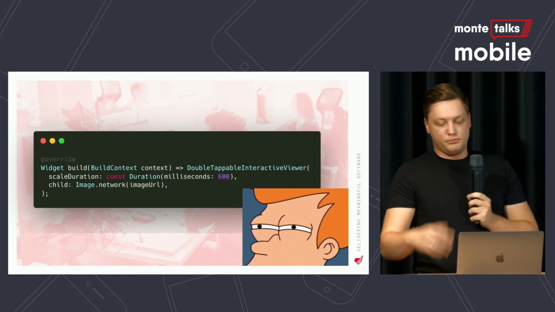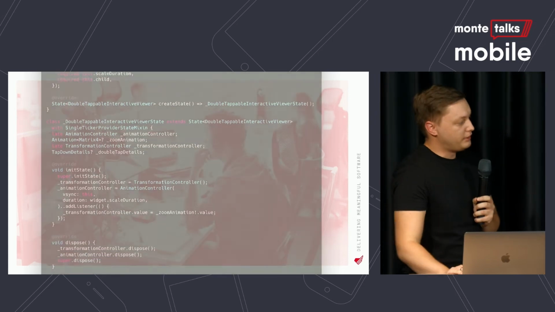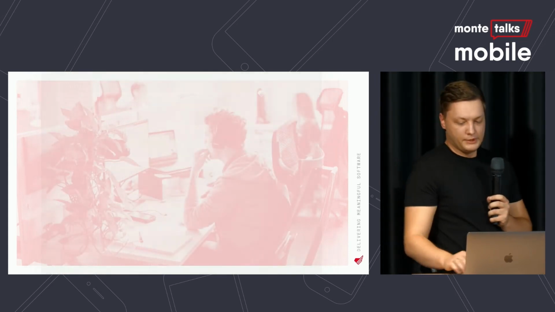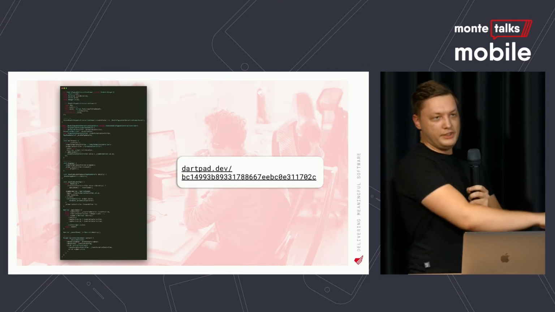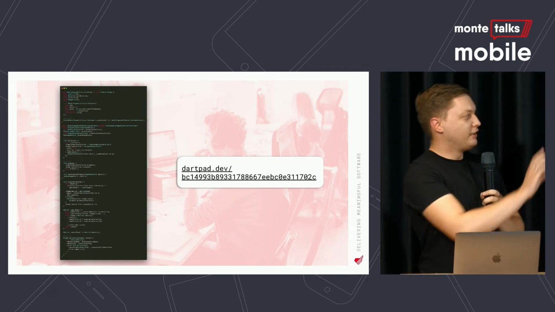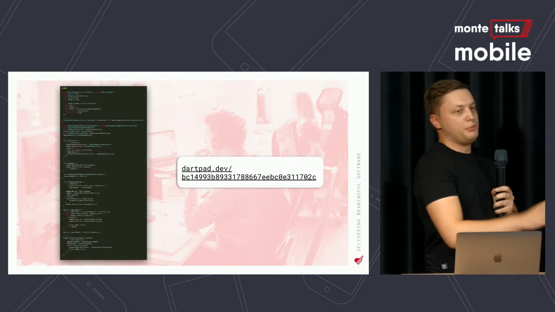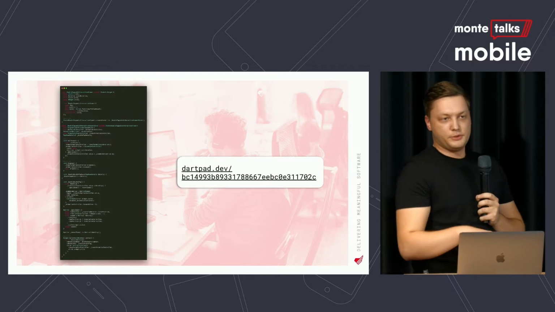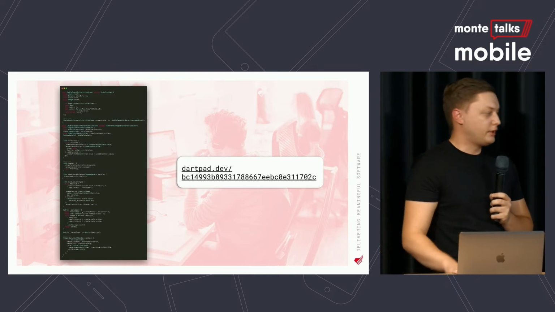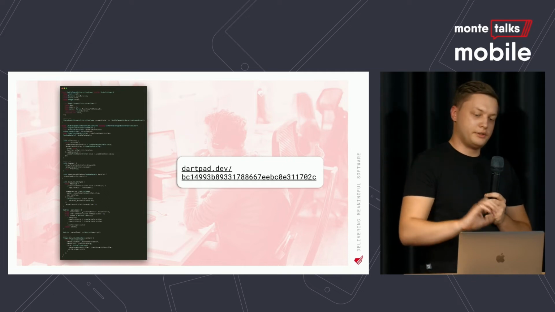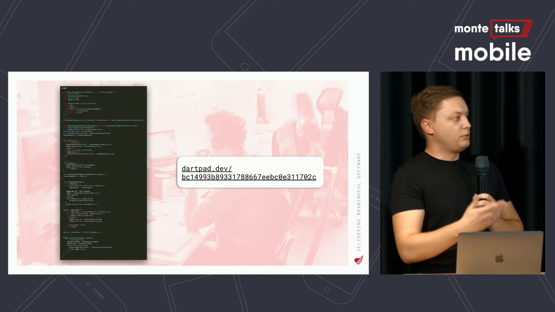So, and I promised you effortless examples. This is actually the code that is necessary for that. So this is not as effortless as you may think. But you can head over to this link. I promise this is effortless. Just copy this code, place it somewhere safe in your project, and then replace every interactive viewer that you have with this one. And double tap support is already discussed and planned for the interactive viewer that is included in Flutter, but there's no timeline, so until then you can use this.